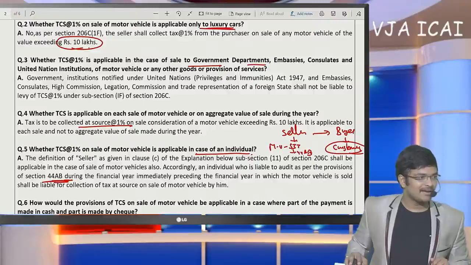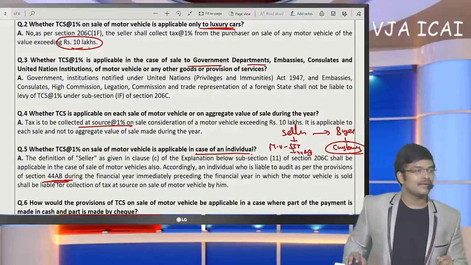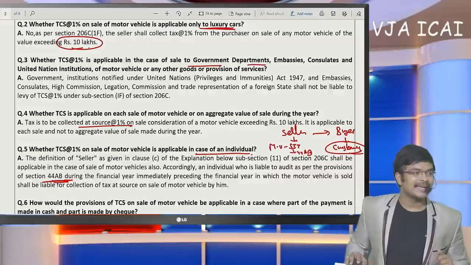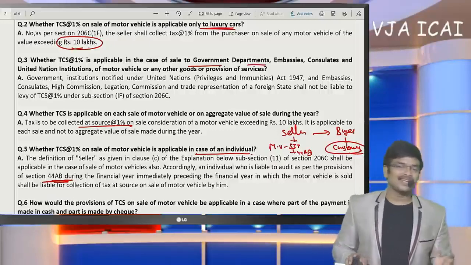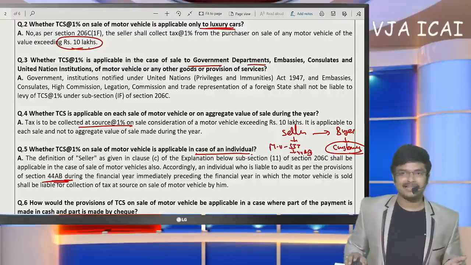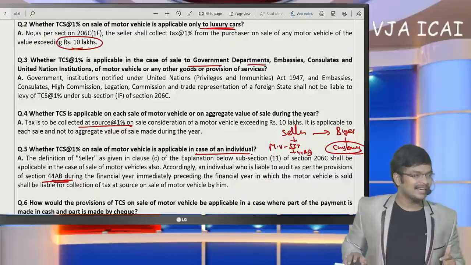Next, sir, if a payment of 25,000 is made in cash, whether 40A(3) applies? If you make payment in cash generally, 40A(3) will get attracted. There are certain exceptions in 40A(3). If it was covered in that, then we need not deduct TDS, and then we do not attract 40A(3) disallowance.